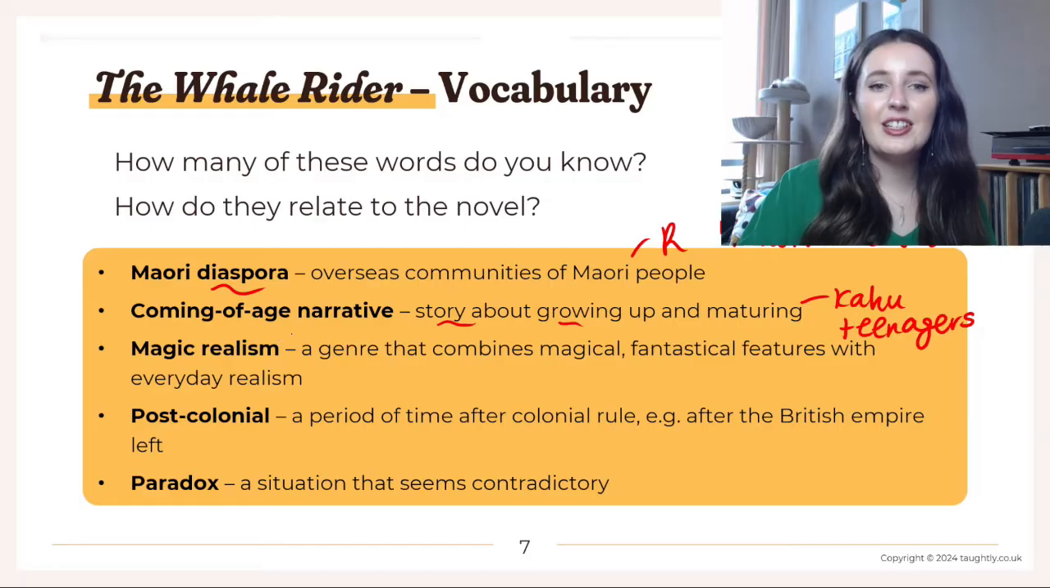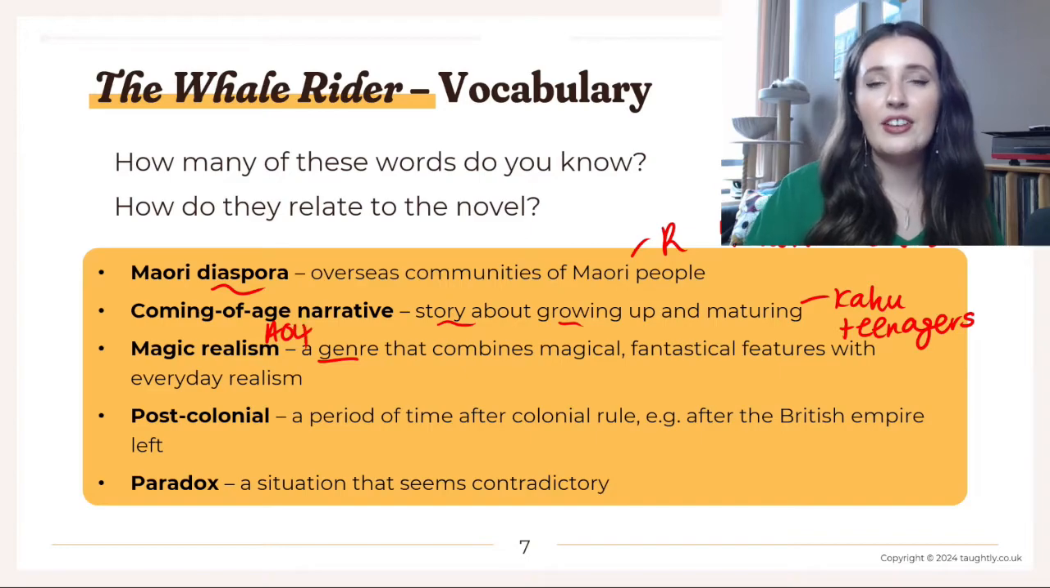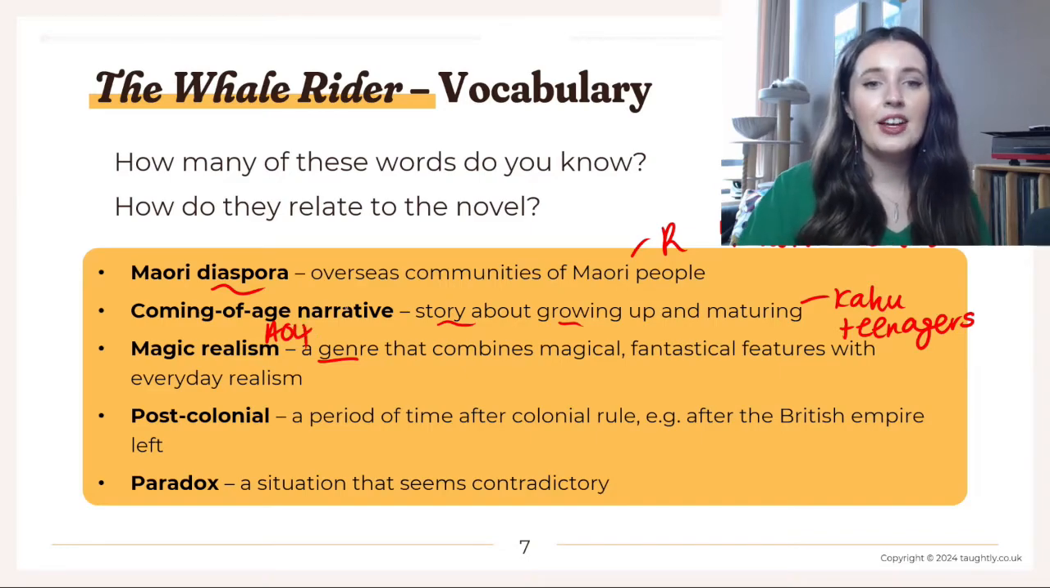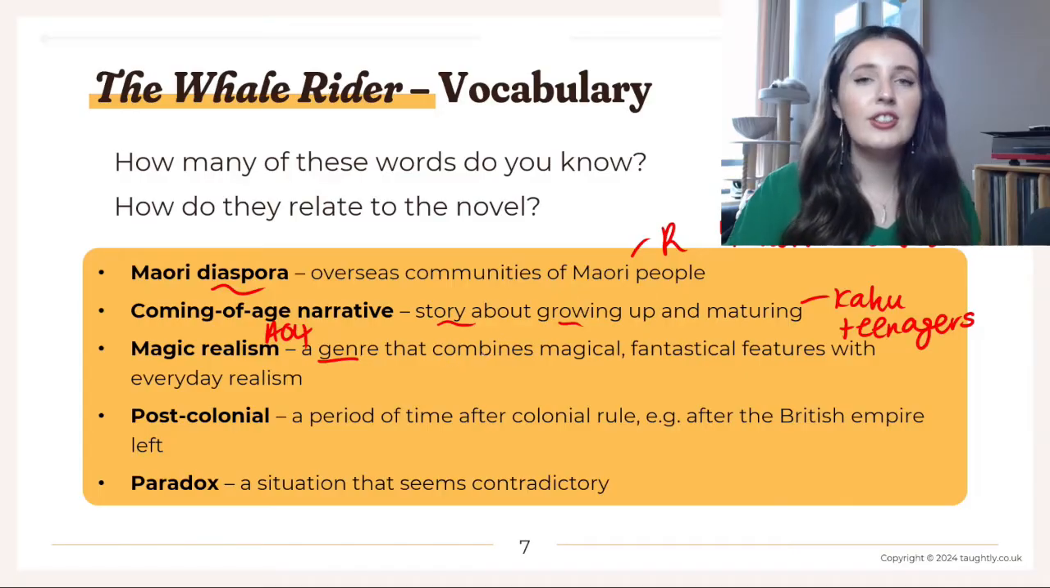So magic realism is the genre of The Whale Rider, and you often get context points for this. So you'll get an AO4 point if you mention magic realism. The genre of magic realism is a type of book or text that combines magic and fantasy with everyday realism.